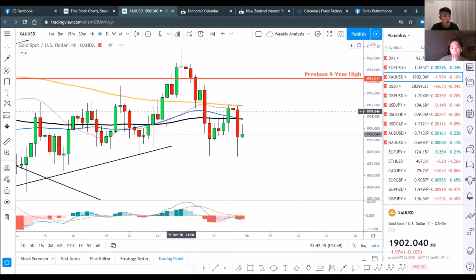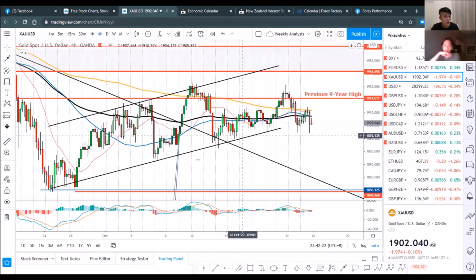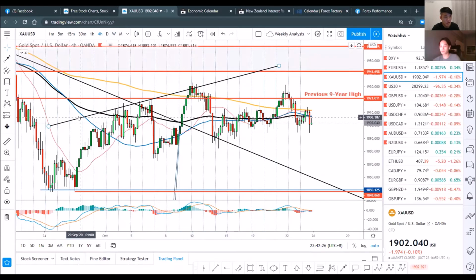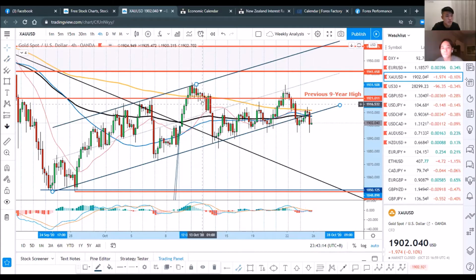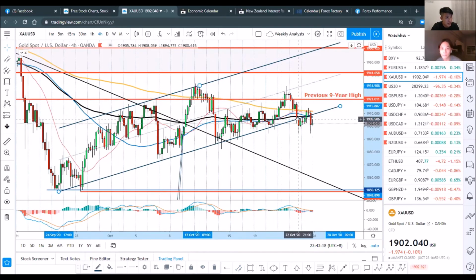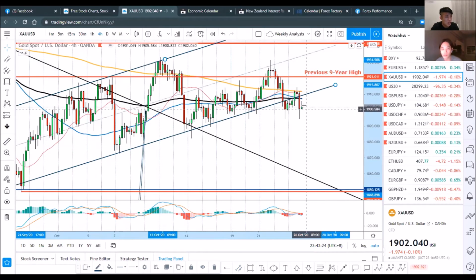In the 4-hourly charts, one thing you want to take note of is that this channel itself has been breached. Let me just replot this channel for you. Something like this, okay? So this is the rising channel, and we saw that the price broke below this channel, pulled back and came down again, but still closed just nicely at the previous closing price as well.